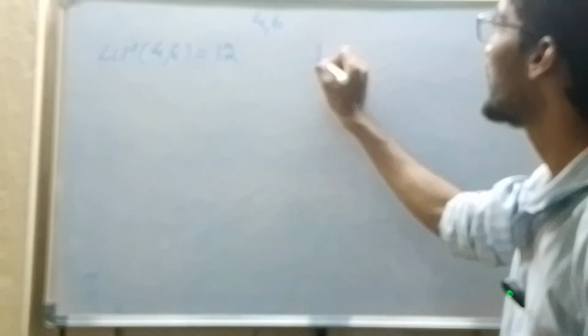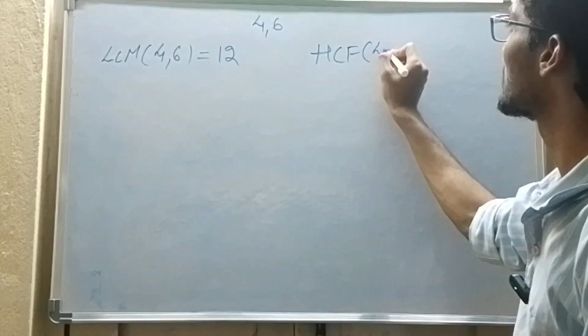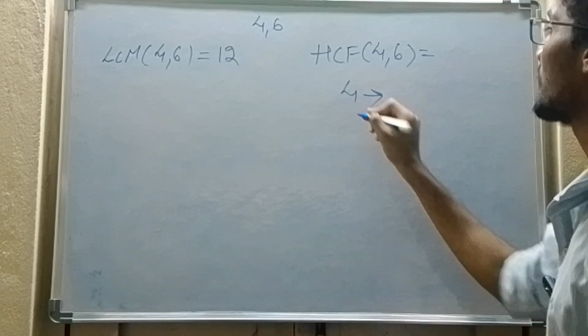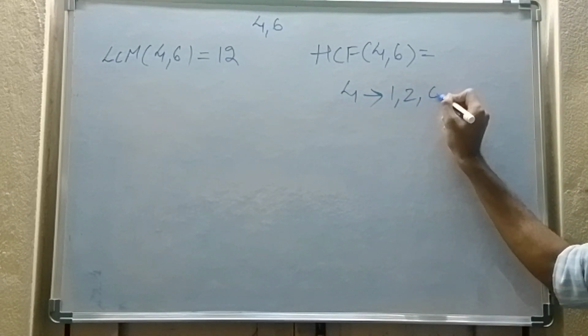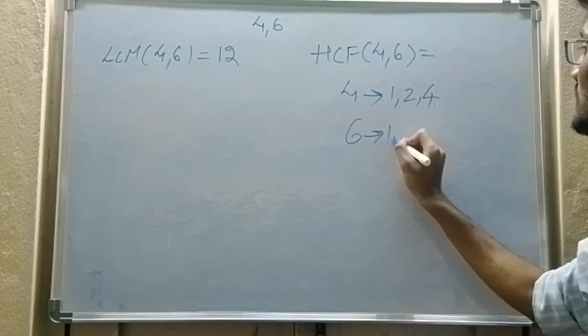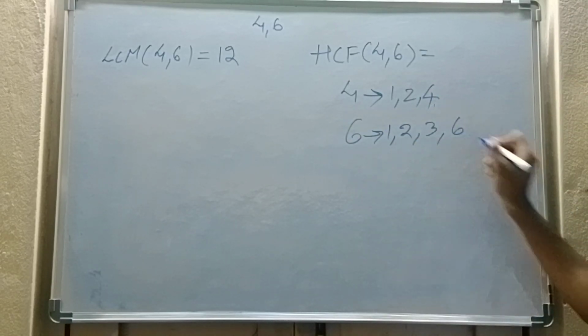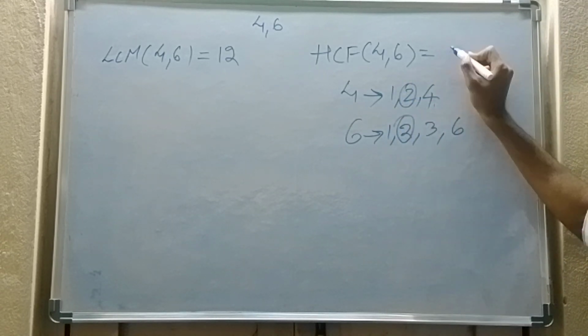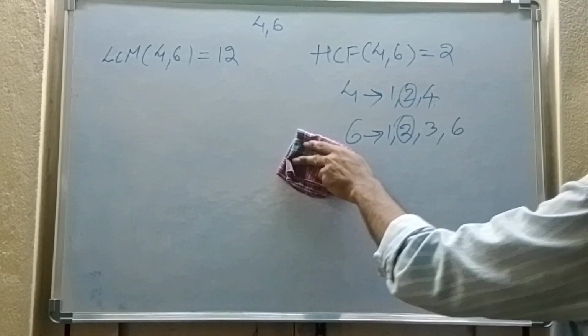Now find the HCF of 4 and 6. What are the factors of 4? 1, 2, 4. What are the factors of 6? 1, 2, 3 and 6. So what is the highest common factor? 2 is the highest common factor.